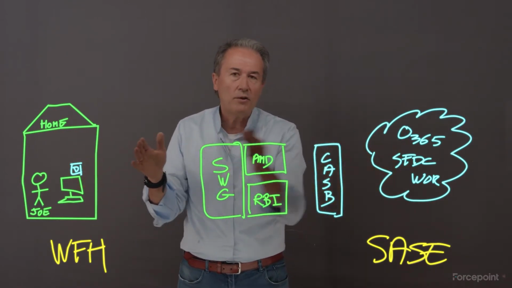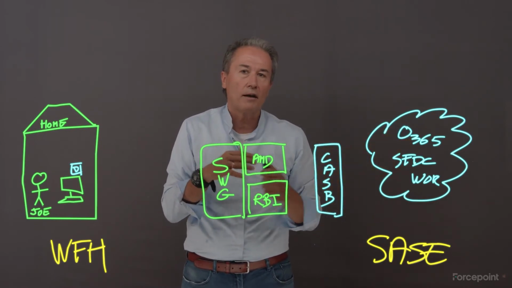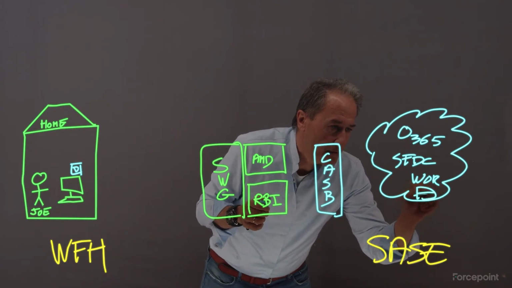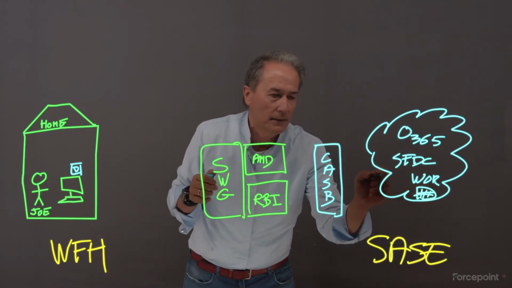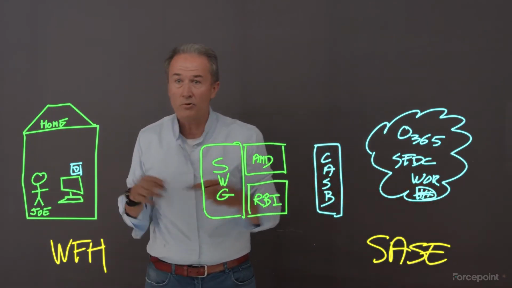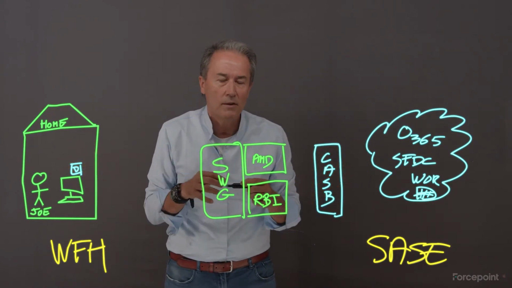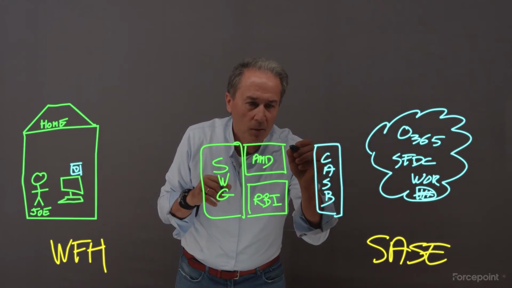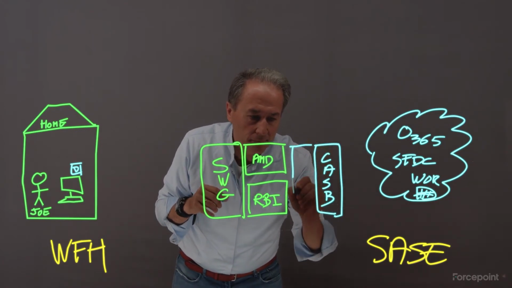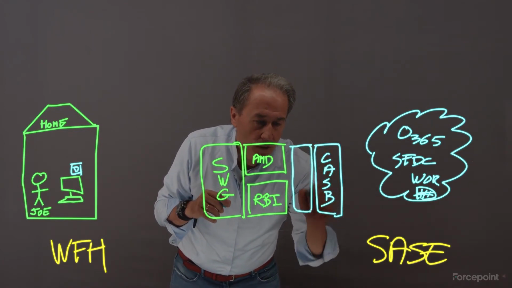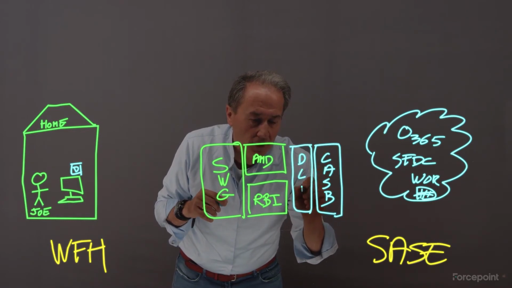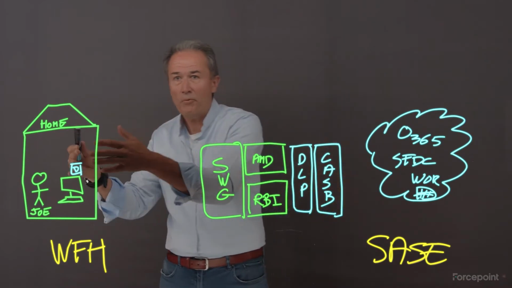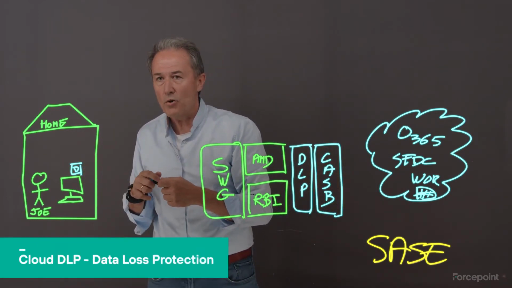Once Joe is connected to the application in the cloud, guess what Joe is going to do? He's going to download confidential data, and he's going to try to bring the data home, which is normal. He wants to work from home. So what else do we need? DLP. But we need DLP in the cloud. Let's add that, because we need cloud DLP to look at the data and to see whether that data is appropriate to be at Joe's home.